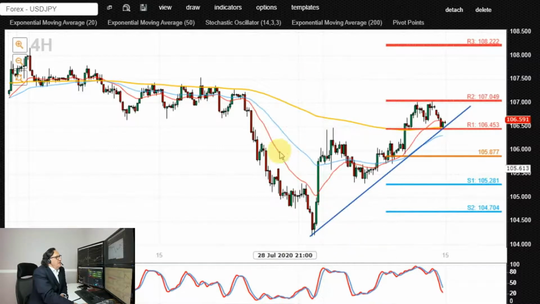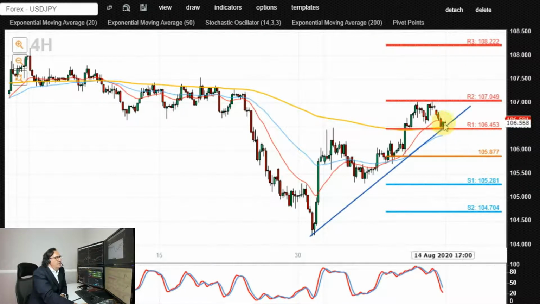Dollar Japanese yen, we saw this massive oversold bounce. The current price is supported by the 20, 50 and 200 period moving averages and also this rising support trend line at the key trading level at 106.45. As long as that level holds and bulls return, push the price higher through this current swing high at 107, and an end of day close above that level and retest of that level from above as a newly found support would open the way for a gradual move higher and retest of additional resistances at 107.50, 108, 108.20.